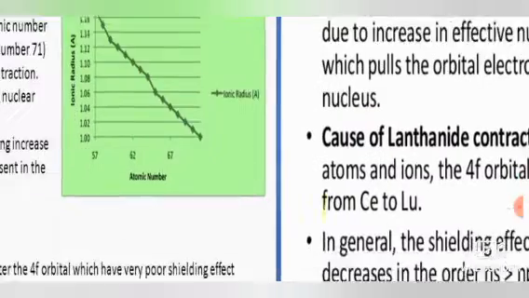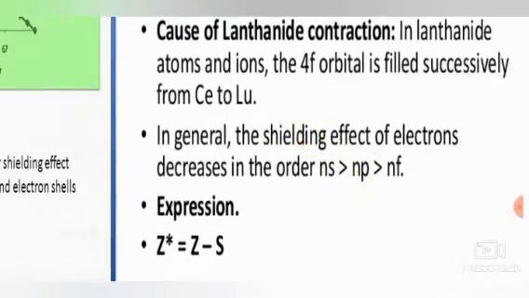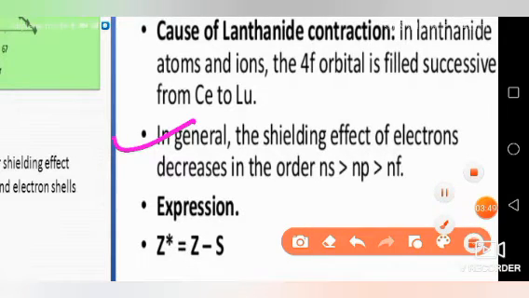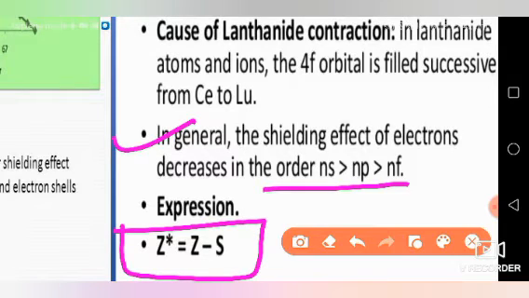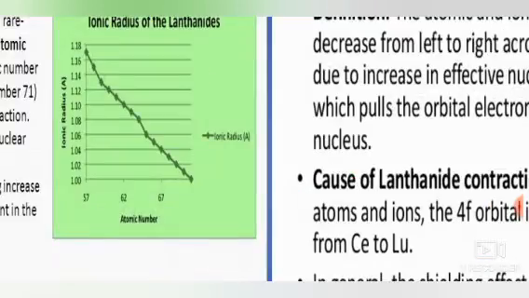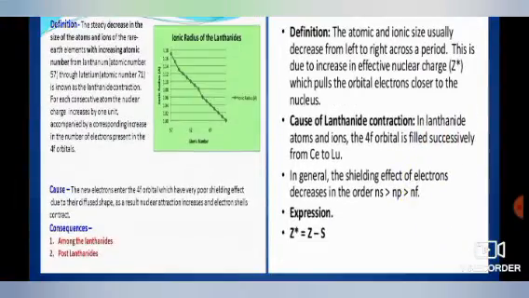Okay, now next, in general the shielding effect of electron also. This is the shielding effect of electron decreases in the order ns, np, nd, nf, and the expression we are going to write is Z effective: atomic number minus the shielding effect. Atomic number minus shielding effect is called contraction. Okay, because of that there are some logical consequences also.